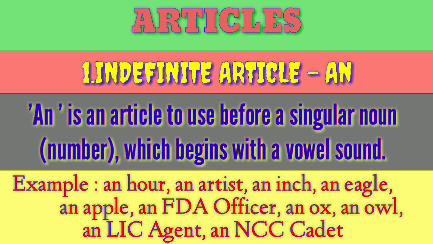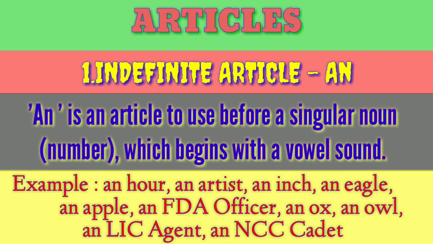Here the first one, an hour. Look at that, H-O-U-R, hour. Here H is there, but we use a vowel sound, so that's why an hour. An artist, an inch, an eagle, an apple, an FDA officer.